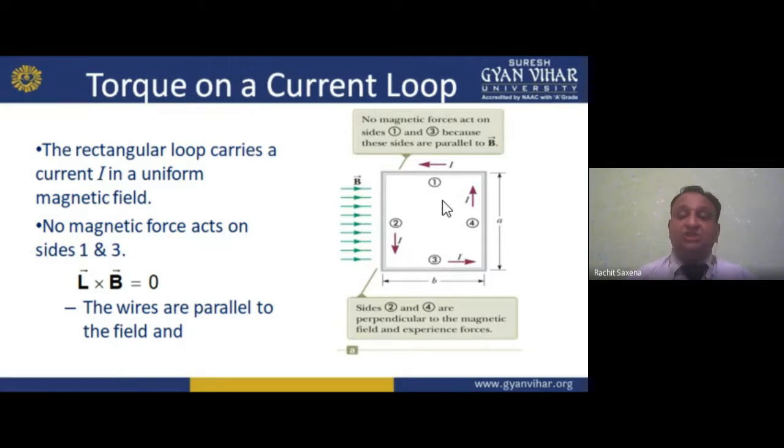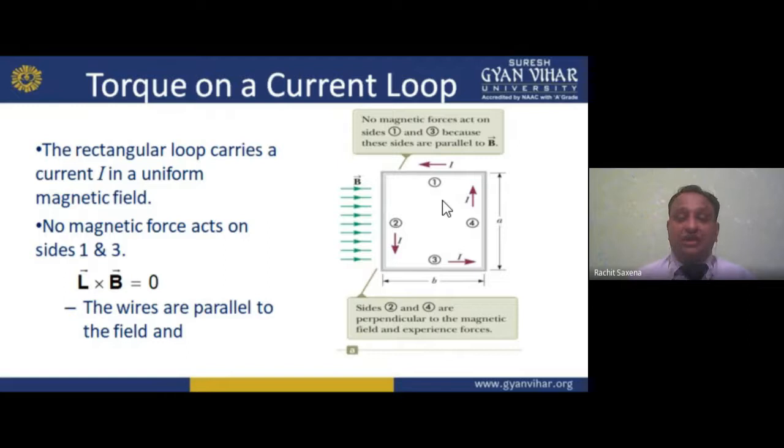These positions are perpendicular to B, that is the magnetic field, shown by the green arrows. So at these positions the force acts, on 2 and 4, while on the 1 and 3 sides no force will act.